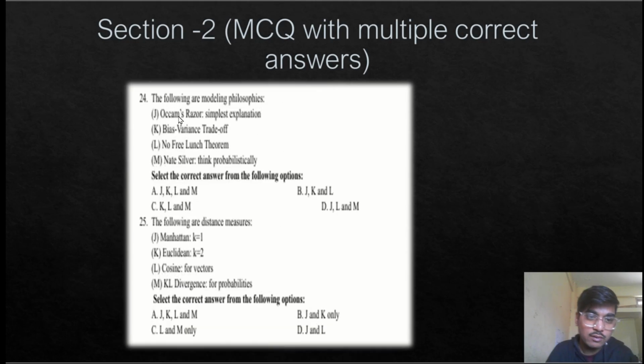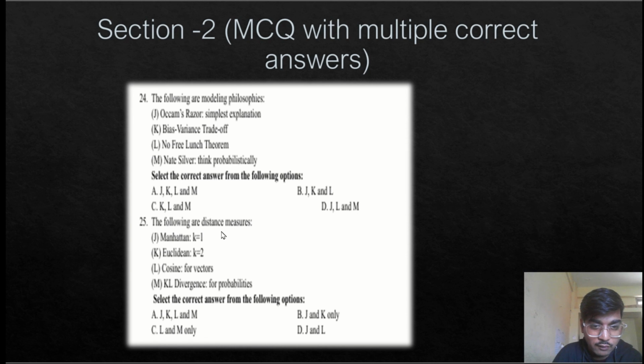In question number 24, it is asking which of the following are modeling philosophies. Occam's razor, yes, selecting the simplest model with equal performance. Bias-variance trade-off is also a kind of modeling philosophy. No free lunch theorem, yes, it is also a modeling philosophy which suggests that no particular model is the best model and we have to try every model and find which one is best. Nate Silver is also a kind of modeling philosophy. So all four are modeling philosophies, J, K, L, and M will be the answer. Option A for question number 24 is correct.